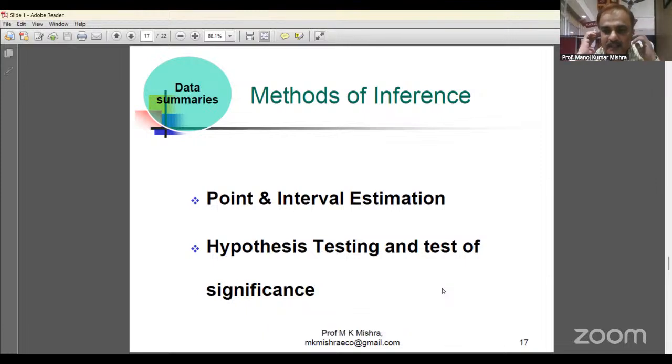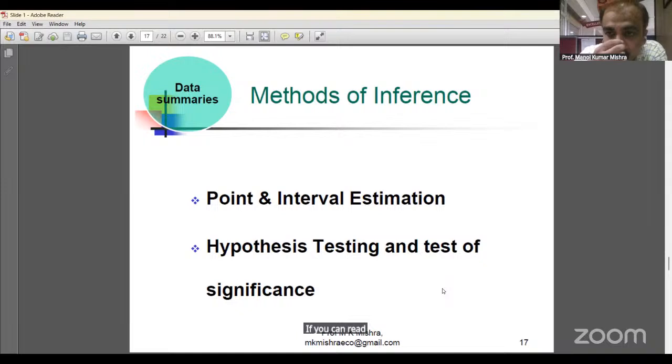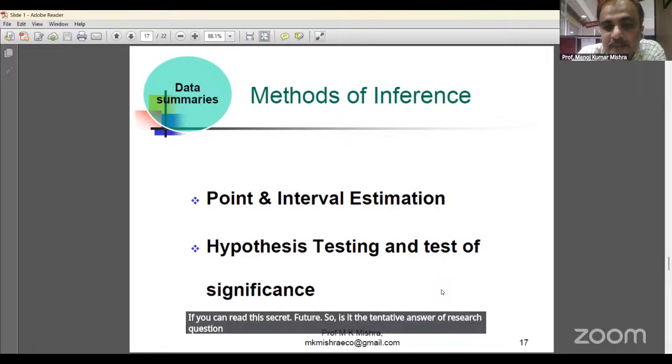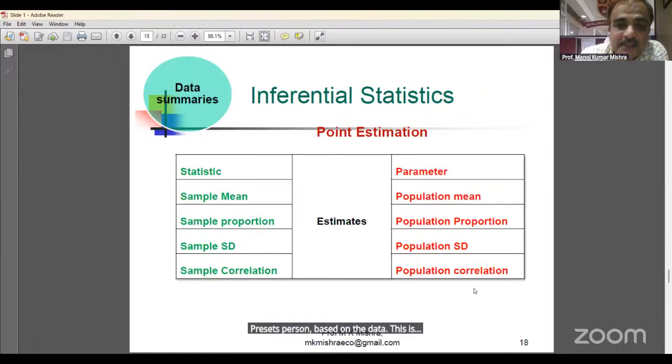Hypothesis is a very difficult topic. We can read this separately in future. So it is the tentative answer of a research question based on literature. This is the hypothesis, and hypothesis is of two types: null hypothesis and alternate hypothesis.